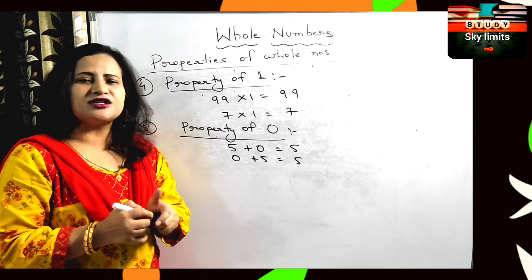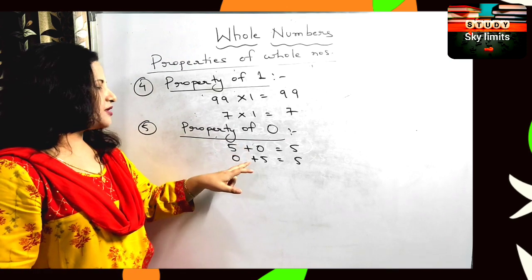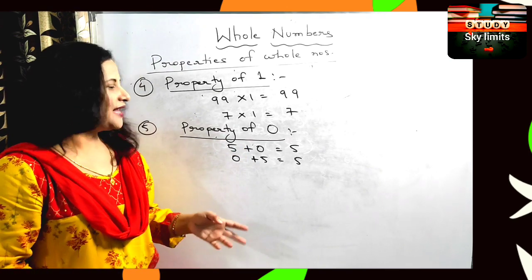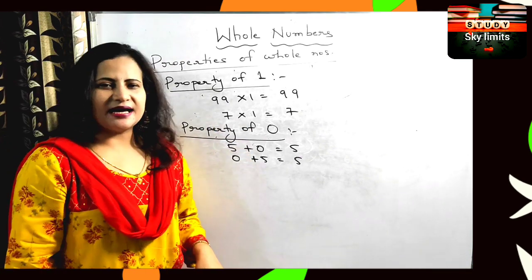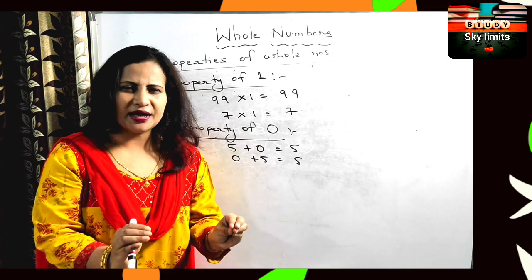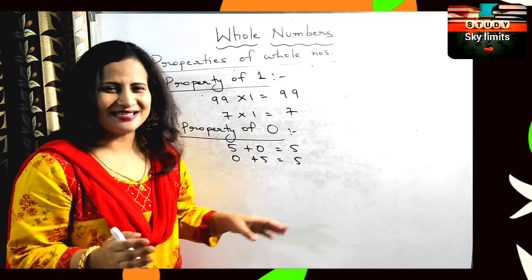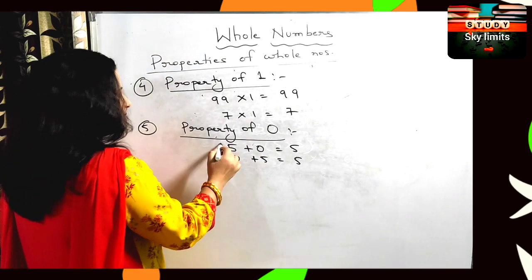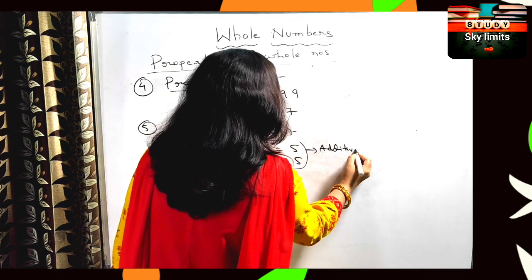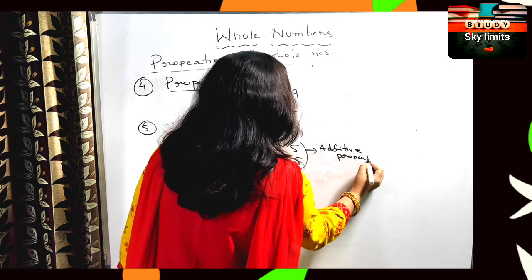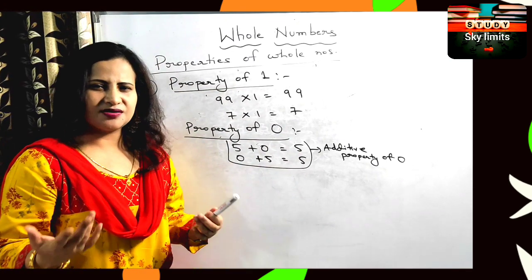So that means if you add 0 to any number, this is the additive property of 0. When I am talking about addition, it's the additive property of 0. There are many kinds of property of 0. The additive property of 0 states that if 0 is added to any number, the answer is the number itself. 0 added to any number doesn't change the number.